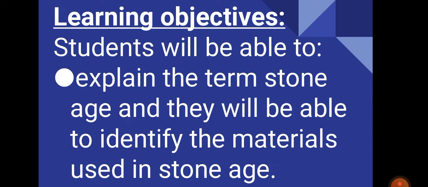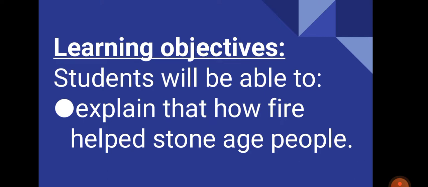It means that inshallah by the end of the lesson you will be able to explain the meaning of the word Stone Age, and you will also know about the materials which the people in those times were using. And the next one is that you will be able to explain how fire helped Stone Age people, that how the fire was useful for the ancient times people.